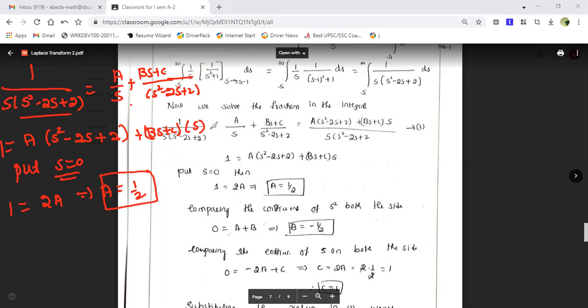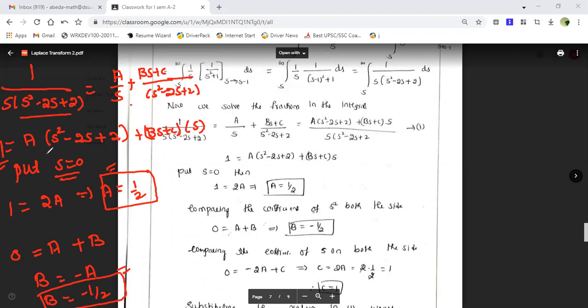Now from this equation, comparing the coefficient of s square on both sides. Here there is no s square coefficient, so it is 0 is equal to a plus b, since the s square coefficient is a here and b there. But I already know the value of a, so b is equal to minus a. So b is equal to minus 1 by 2. The a value is known to us, the b value is known to us.